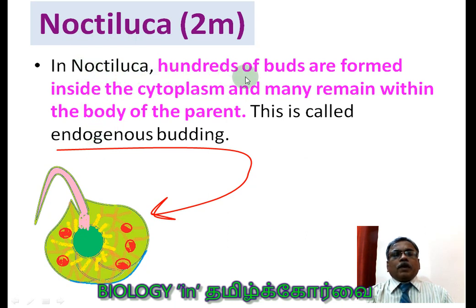In Noctiluca, hundreds of buds are formed. You see, this is the Noctiluca structure, and within the cytoplasm you can see many buds are produced. Hundreds of buds are produced inside the cytoplasm, and many remain within the body of the parent. This is called endogenous budding. So this is one of the structures which I drew for you, that is the Noctiluca. This can be asked as write a note on Noctiluca in a 2 mark question.